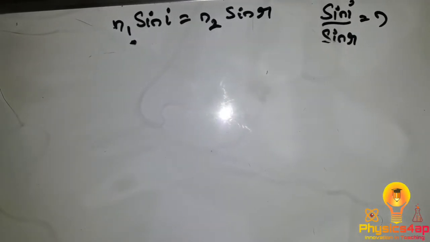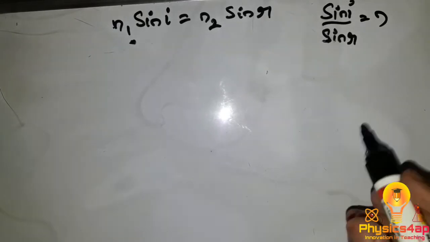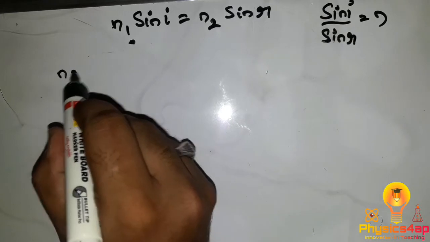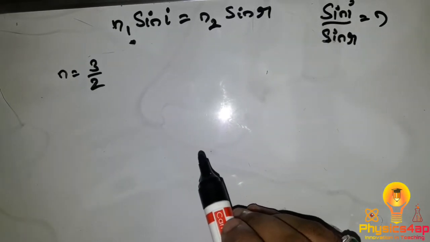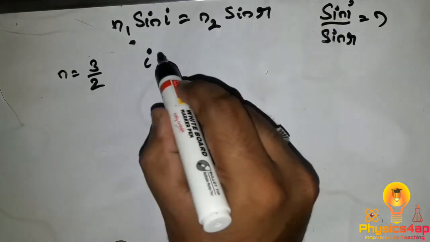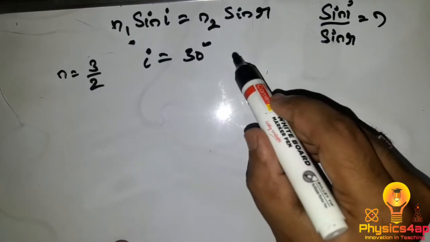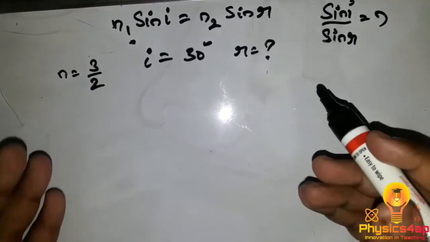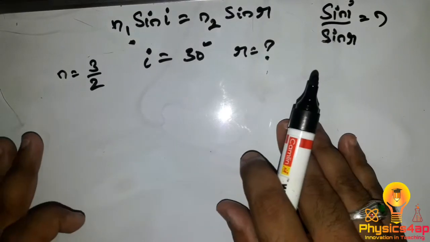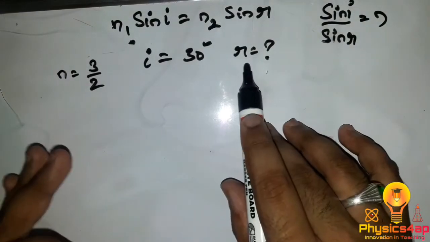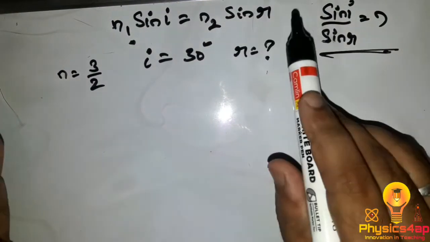So let's take another numerical. Given the refractive index as 3 by 2, and the angle of incidence can be taken as 30 degrees. We need to find out the angle of refraction, that is the R value. So how can we find out the angle of refraction? That is with the help of this equation.